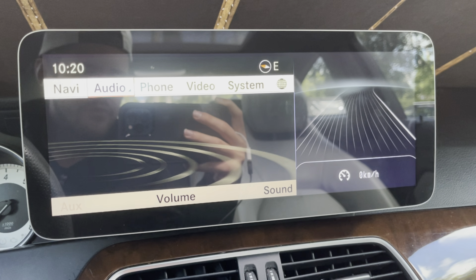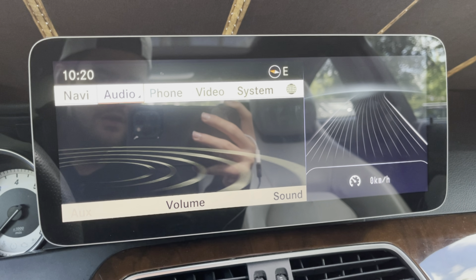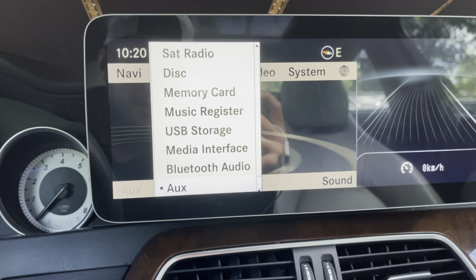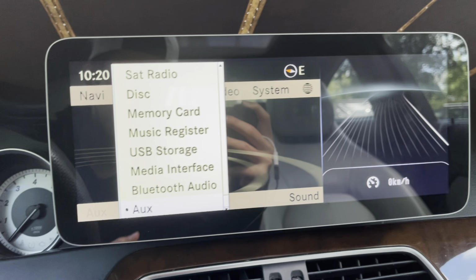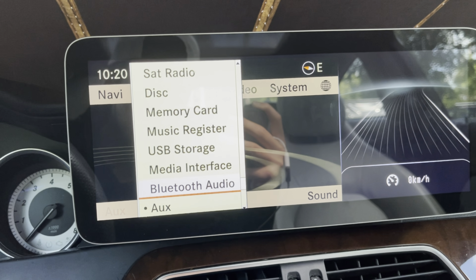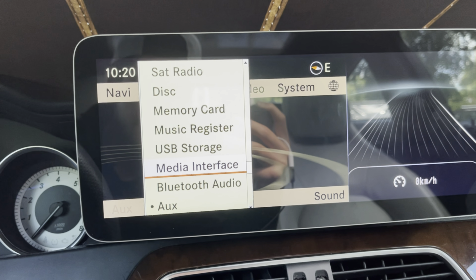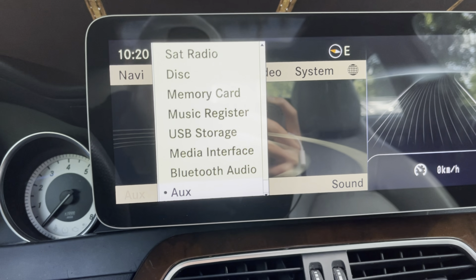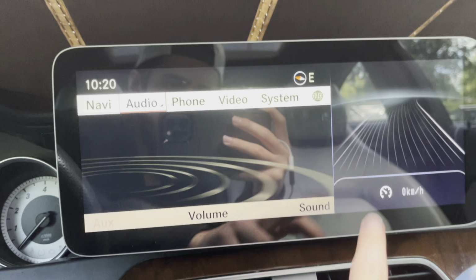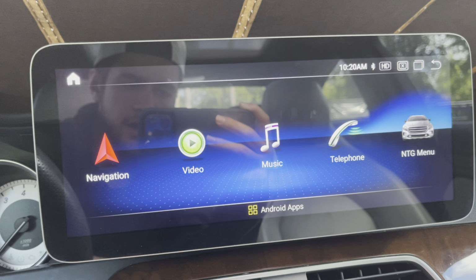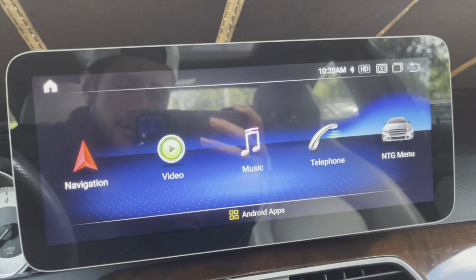Now our third possible solution for no audio. You followed step 2, you came here and you made sure you were in aux mode. Now sometimes, depending on your screen's settings, your car may be changing you from aux mode into Bluetooth audio or media interface or any of these other selections. So what that means, even though you manually change it yourself and then you come back into the Android screen, along that period of time, your car is switching the mode on its own.